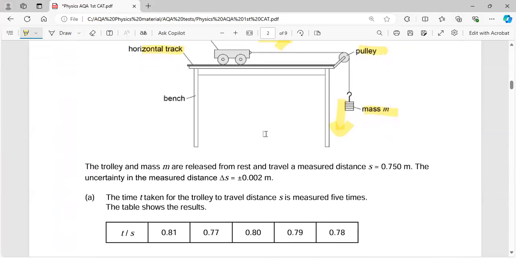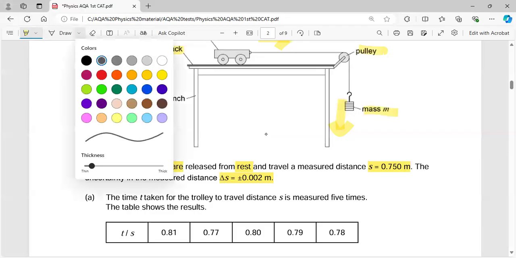So they're saying that the trolley and mass m are released from rest and travel a measured distance of 0.750 meter. The uncertainty in the distance is 0.002 meter. It means the first value that we have is the value of s and the uncertainty in it.